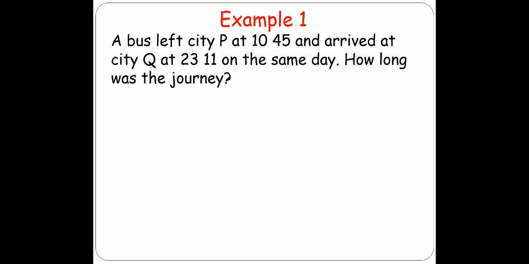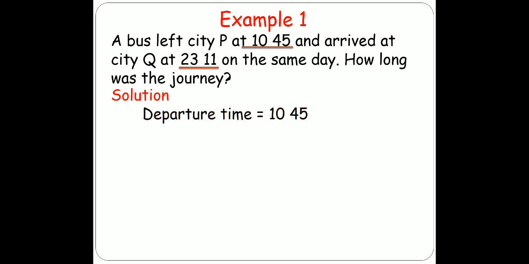But in this example, we have the time in 24-hour clock. So we will continue. The time 10:45 is the departure time, and 23:11 is the arrival time. We will write departure time is 10:45 and arrival time is 23:11.